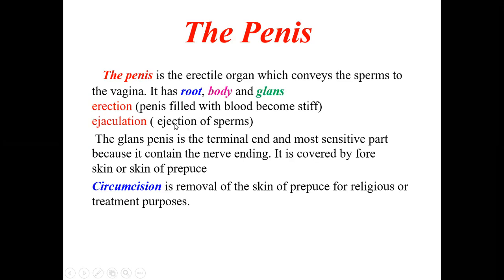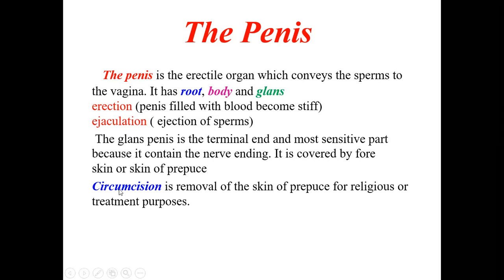Ejaculation means ejection of the sperm. So there are two terms, erection and ejaculation. Erection means the penis filled with blood becomes stiff, and ejaculation means ejection of the sperms. The glans penis is the terminal end and most sensitive part of the penis because it contains the nerve endings.